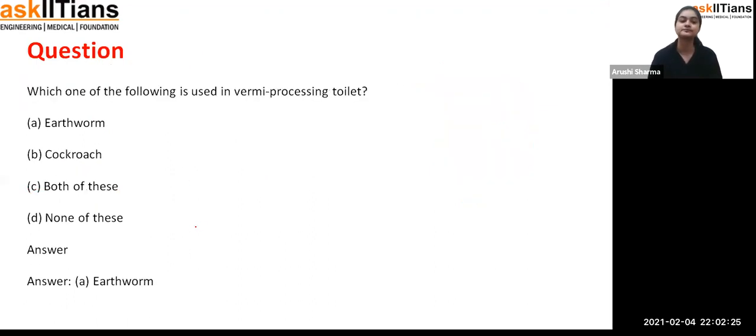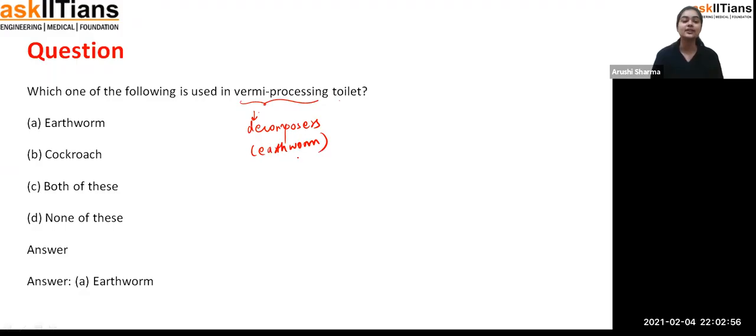Okay. Now, next question. Which one of the following is used in a vermi processing toilet? Have you heard the word vermicomposting? In this process, students, the decomposers decompose the substance, and these decomposers are like earthworms. That is used for the decomposition process, and that process is called vermi decomposing.